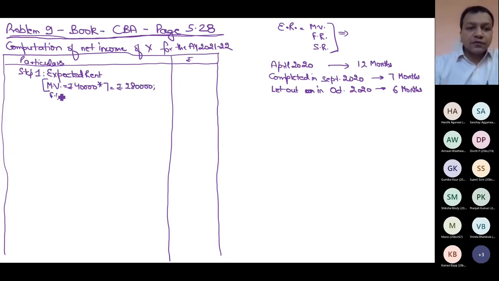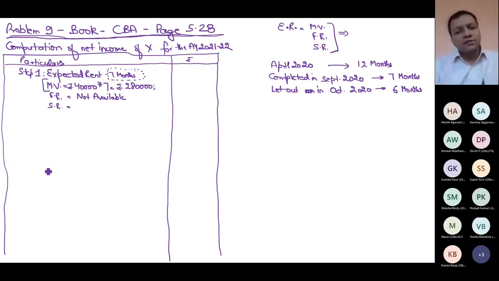How much is fair rent for 7 months? Not given, not available. How much is standard rent for 7 months? Everything will be for 7 months. Okay, you must remember it. It's not that fair rent will be for 10 months, municipal value 9 months. No. Expected rent is of 7 months. By default, all the values which are part of expected rent will be of 7 months in my example.